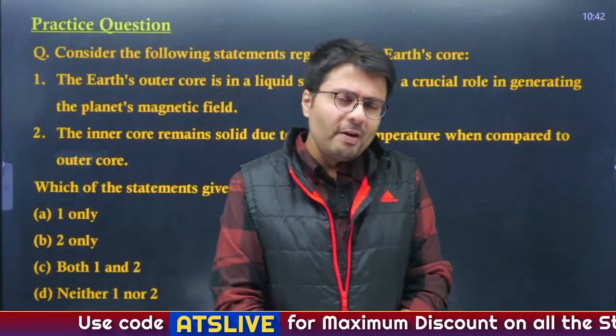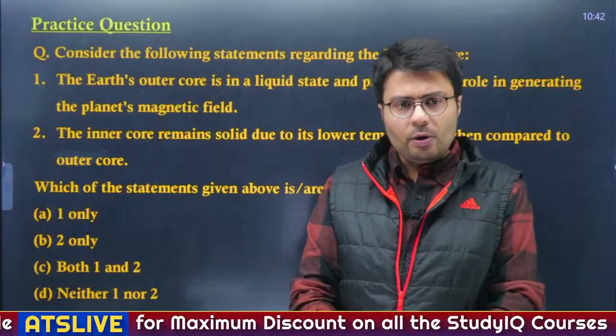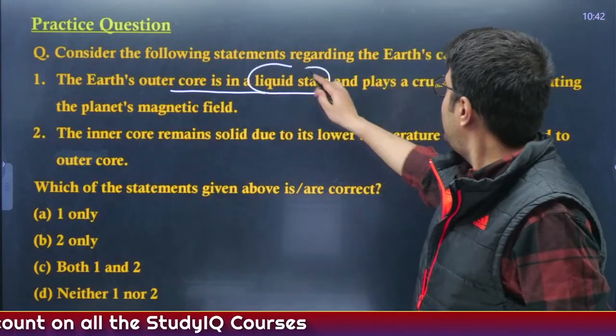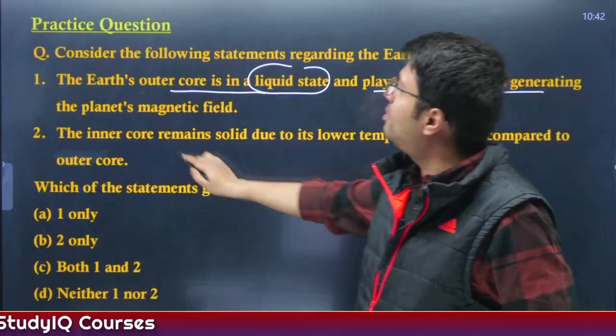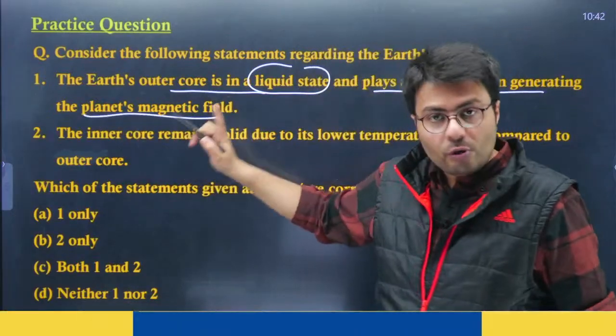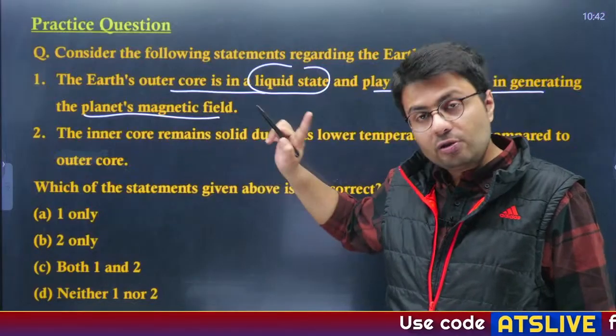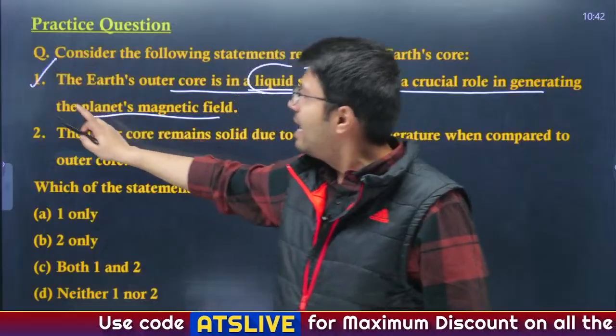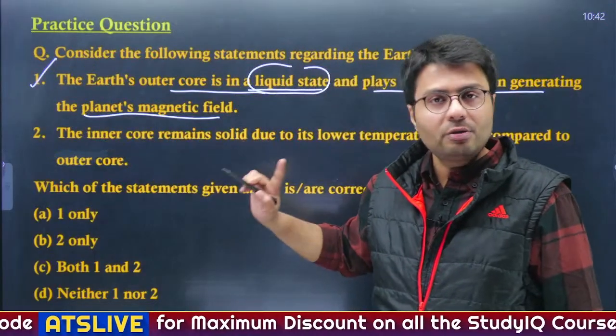Now let us solve a very basic question on the Earth's core. The first statement: the Earth's outer core is in a liquid state and plays a crucial role in generating the planet's magnetic field. I told you Earth's inner core is solid whereas the outer core is in a liquid state. So the first statement is right, as it helps determine the planet's magnetic field.